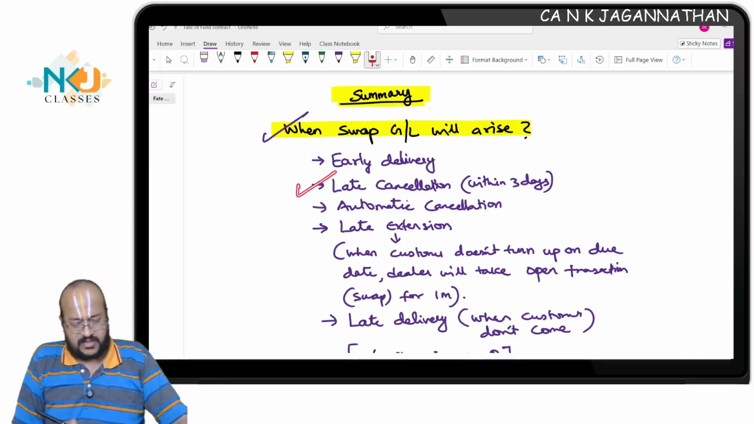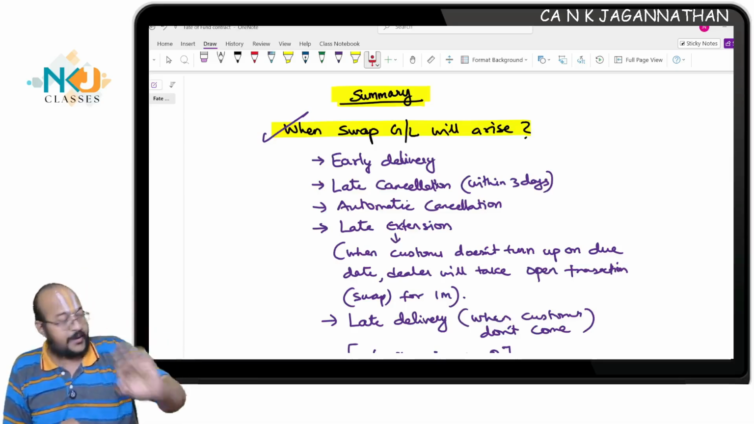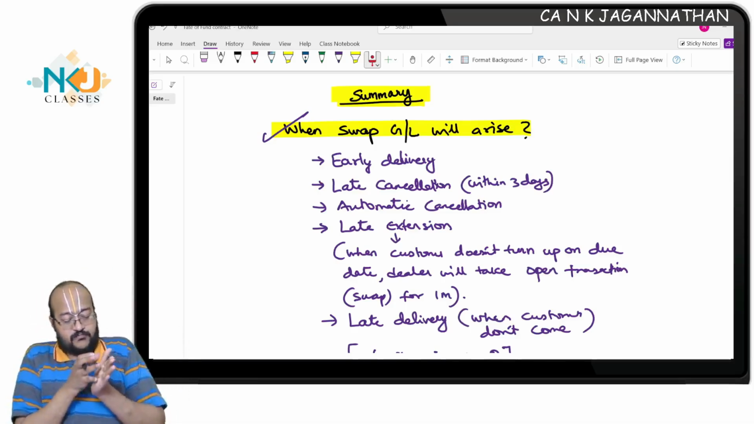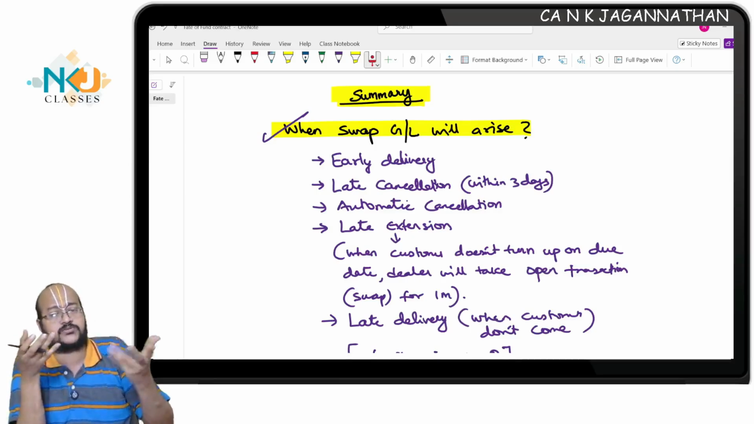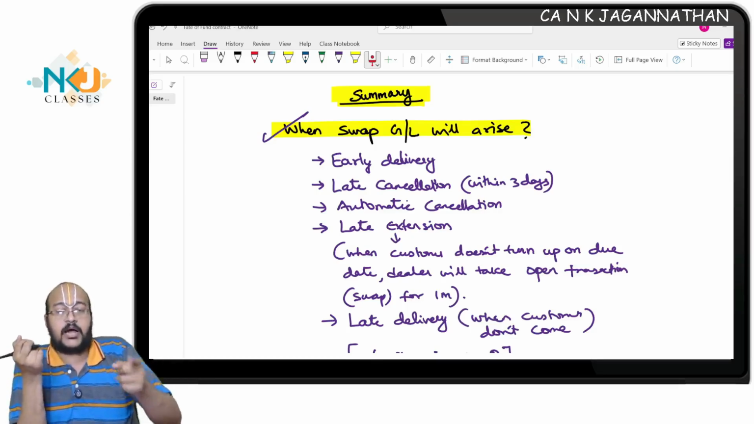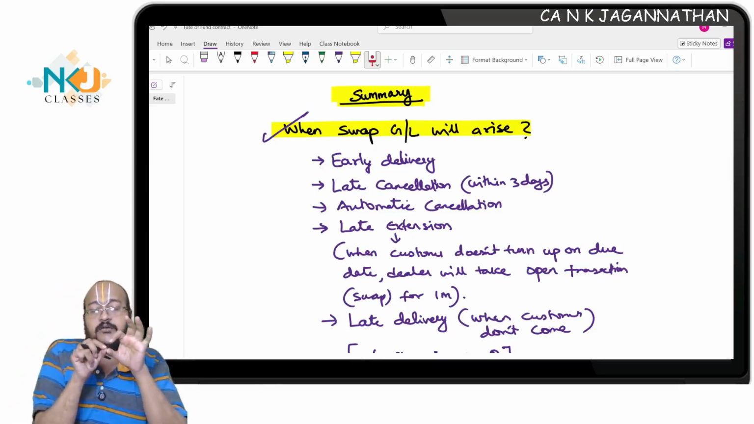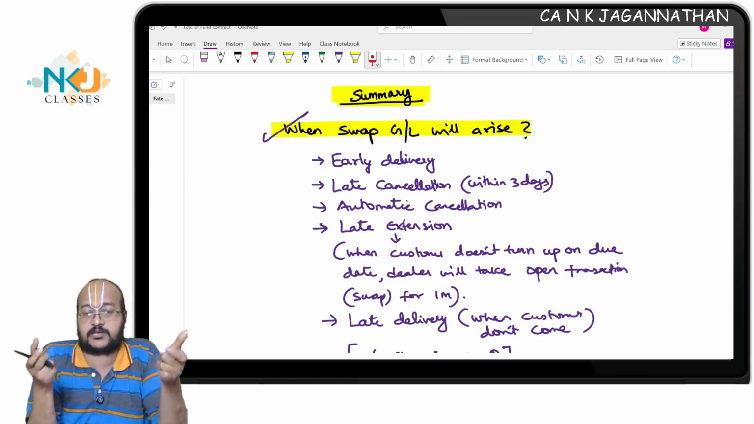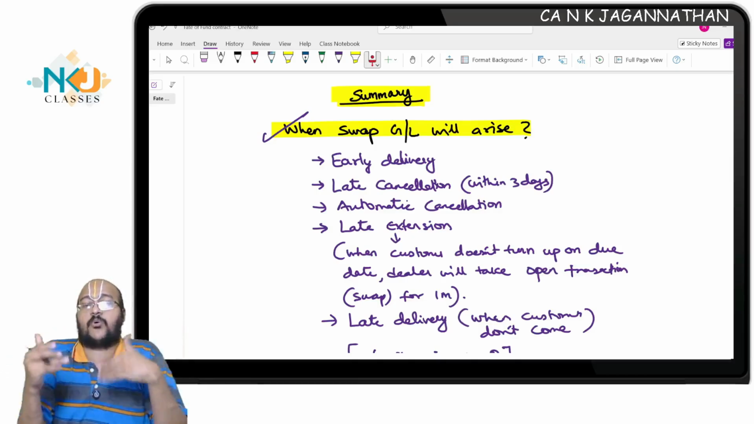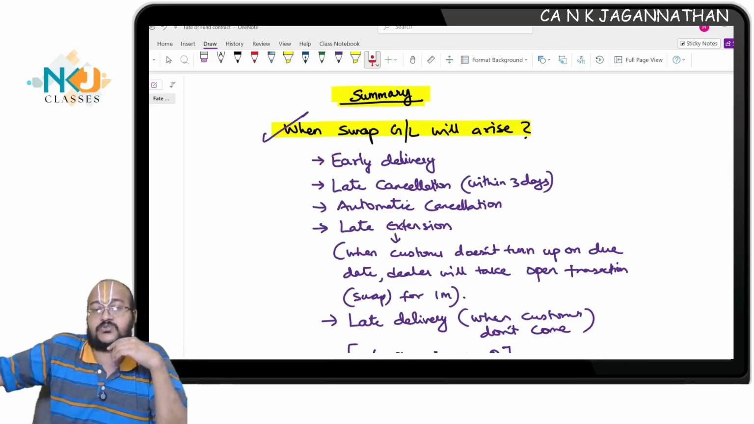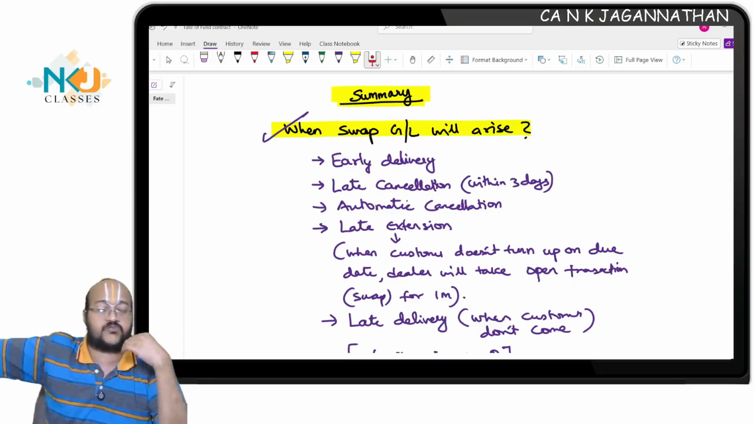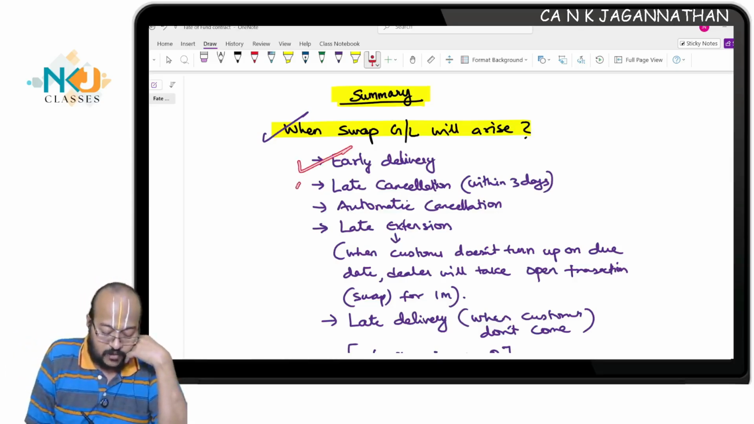Late cancellation, there will be swap gain loss. Why? Because I may be late by 1 day, 2 days, 3 days, or even 10 days. But the bank generally, on the due date, will see whether the customer is coming. If not, they will take an open transaction, which means late cancellation. The open transaction which you take has to be swapped in the interbank. So that will be applicable.